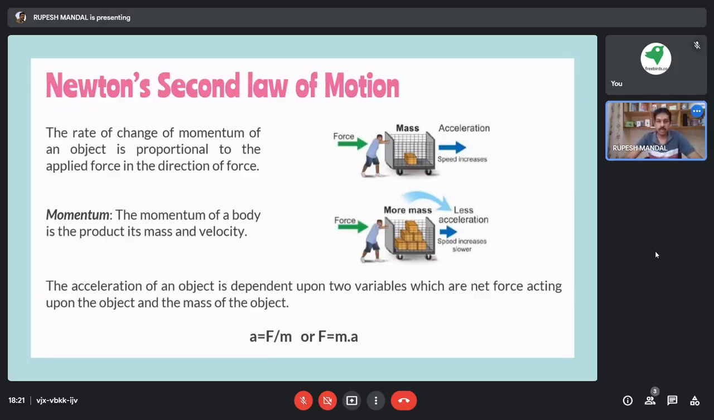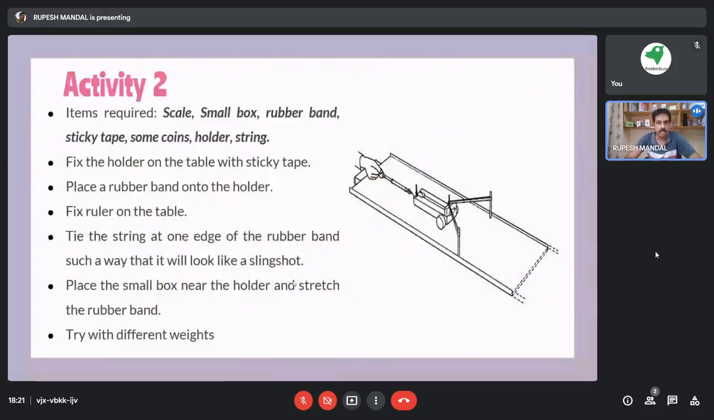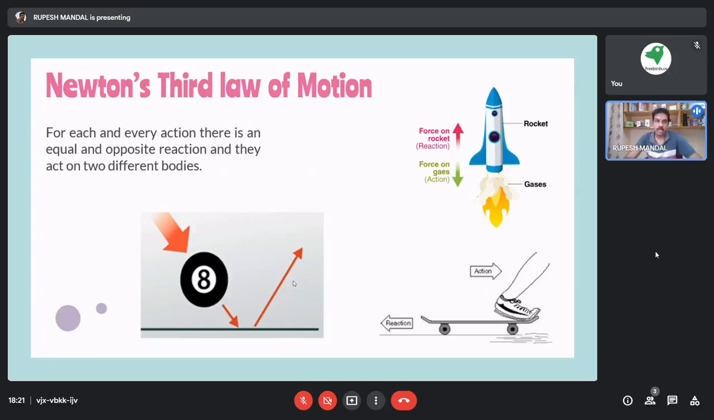Okay. So I hope we have covered this activity, and you can also make this kind of setup in your home. Okay. Now Newton's third law of motion.